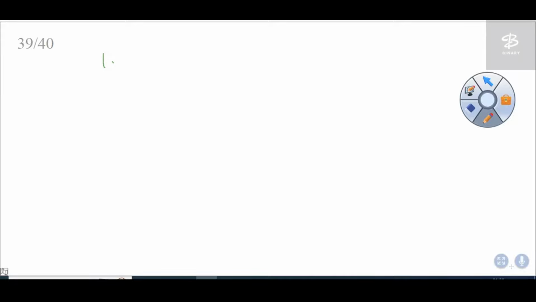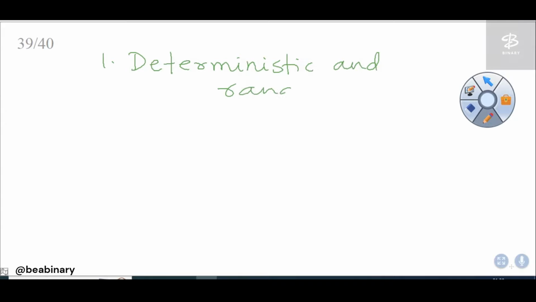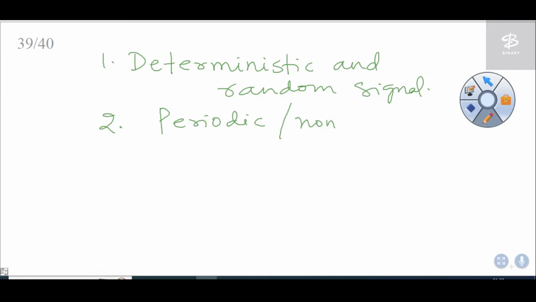The first one is deterministic and random signal. Then periodic and non-periodic signal.